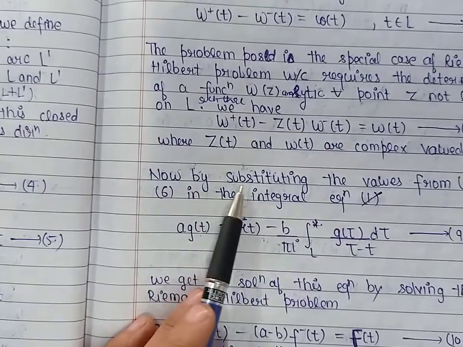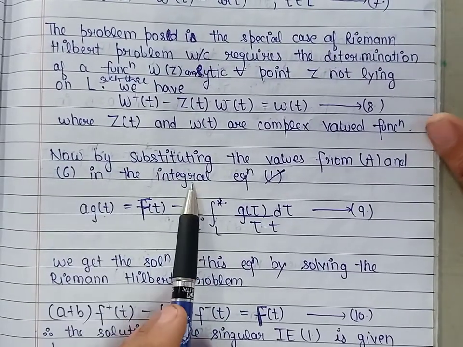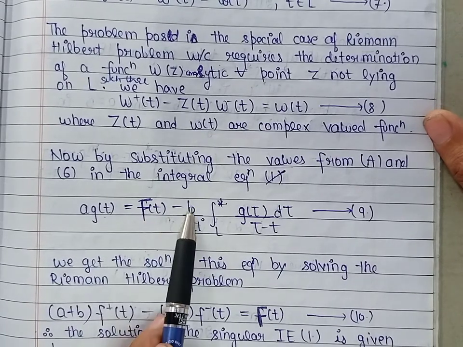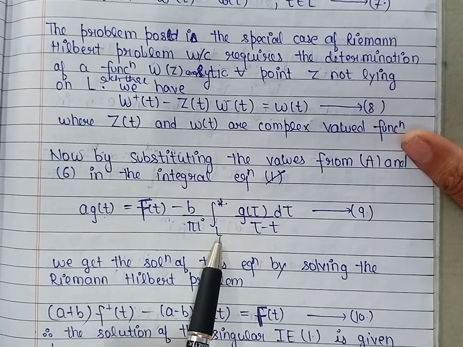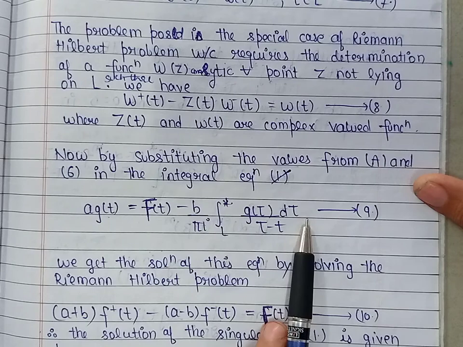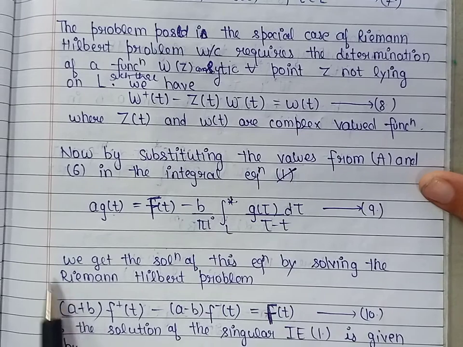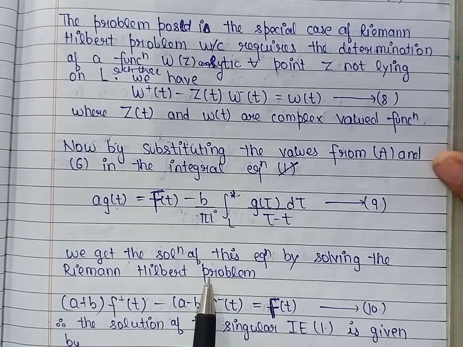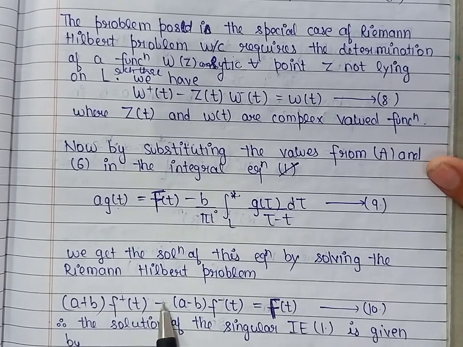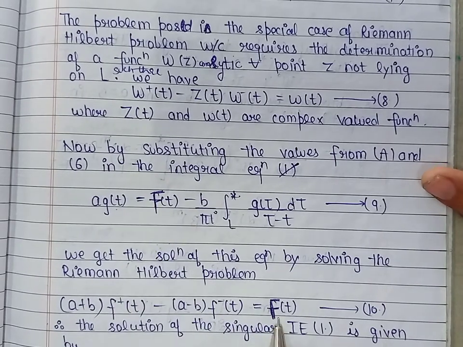So substituting the values from equation 5 and equation 6 in the integral equation, a g(t) is equal to f(t) minus b upon pi iota integral over L star g(tau) divided by tau minus t d tau. We get the solution of this equation by solving the corresponding Riemann-Hilbert problem given by (a plus b) into positive value of F minus (a minus b) into negative value of F is equal to this function f.